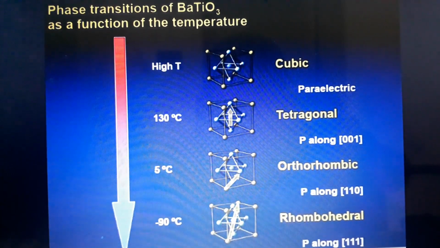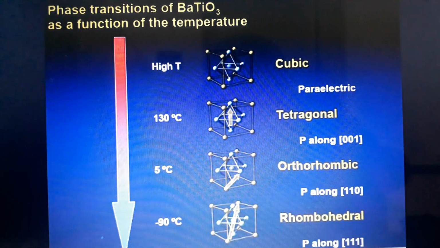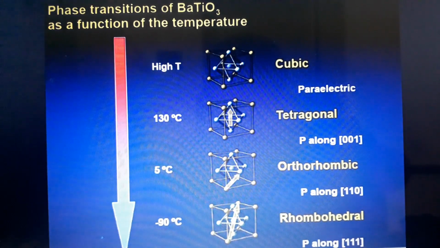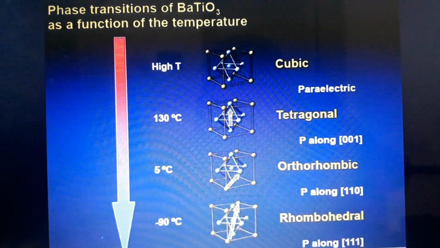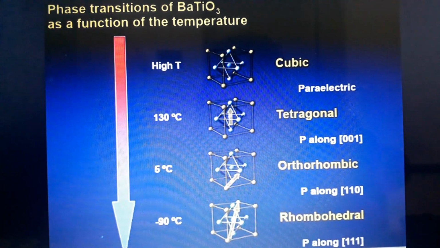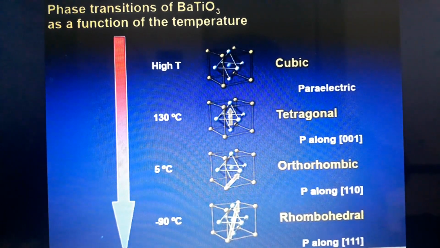This is how the function of BaTiO3 varies with respect to temperature. This explanation is given in the next slide. Let us see that.